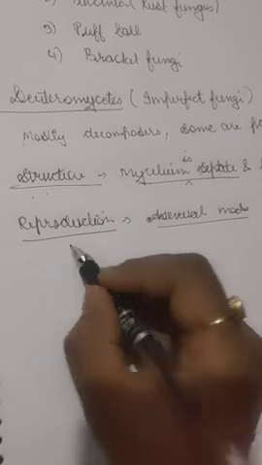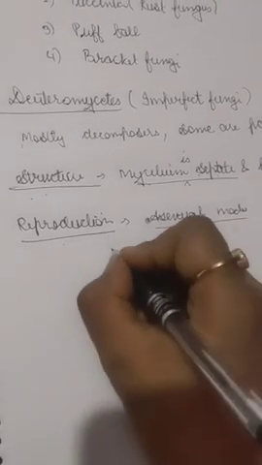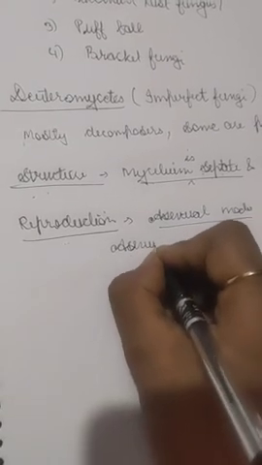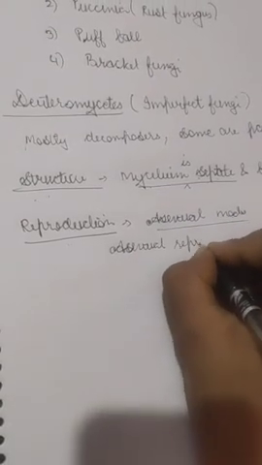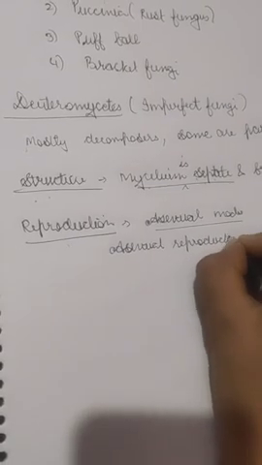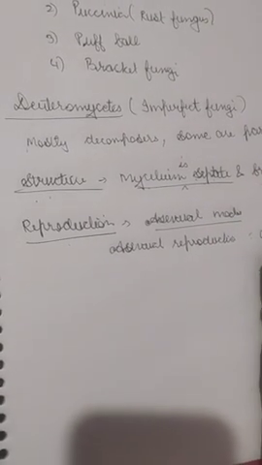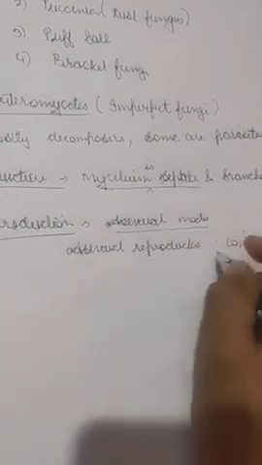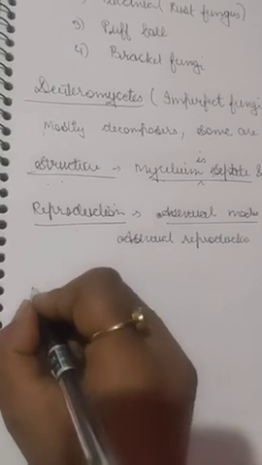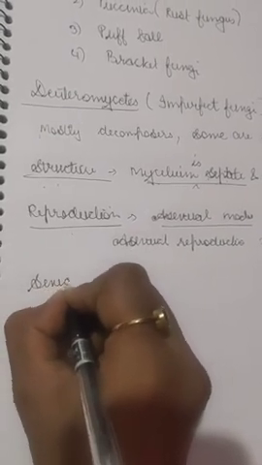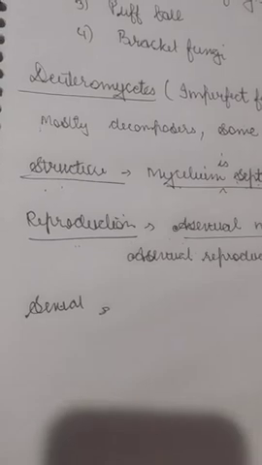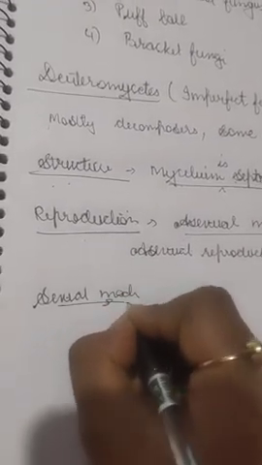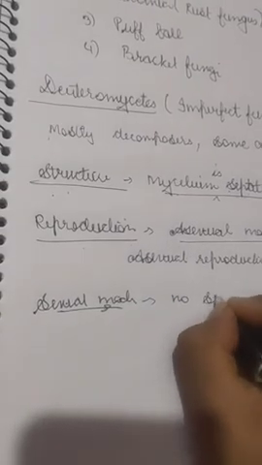So reproduction: the mode is asexual, and asexual reproduction happens with the help of conidia. They are the spores, okay? So asexual spores. And as for the sexual mode, they have no sexual mode of reproduction. They don't undergo sexual reproduction.